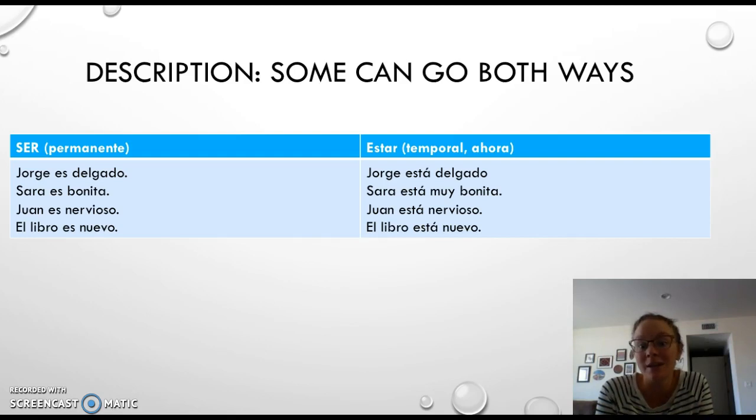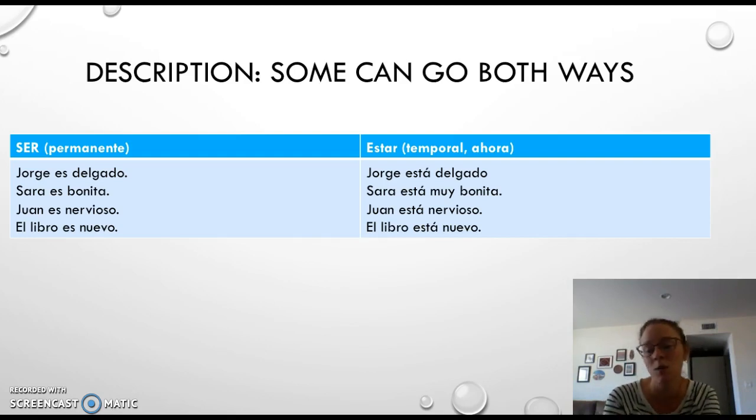Maybe, hay un examen mañana. Juan está nervioso. See? So maybe he's not usually a nervous person, but right now he is. Or maybe he is a nervous person, and he's just particularly nervous about the test that's tomorrow. Then we would say, Juan es nervioso, pero está muy nervioso porque tiene un examen mañana. Right? So he's a nervous person, but he is currently really nervous because of this test.